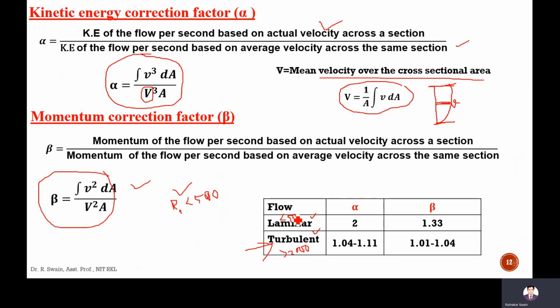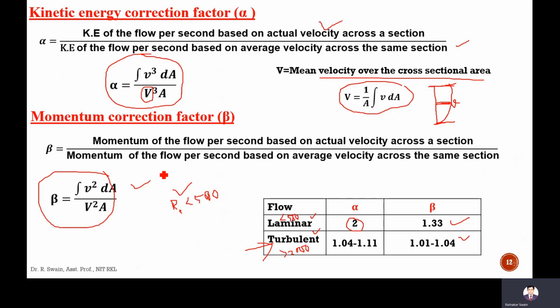For the laminar flow, it is experimentally found that alpha is nearly 2 and beta is 1.33. For turbulent flow, the kinetic energy correction factor varies from 1.04 to 1.11. Beta, that is the momentum correction factor, varies from 1.01 to 1.04.